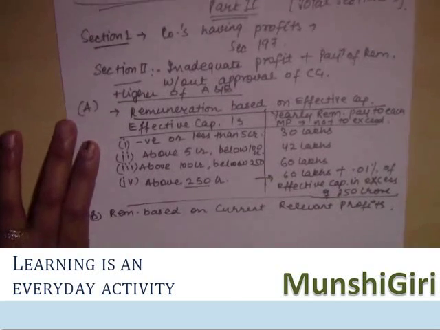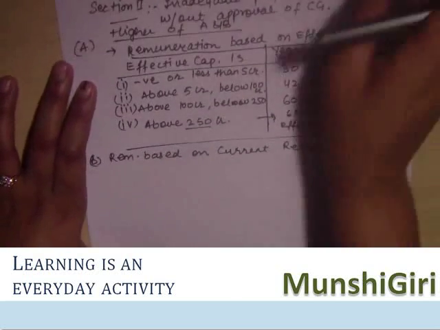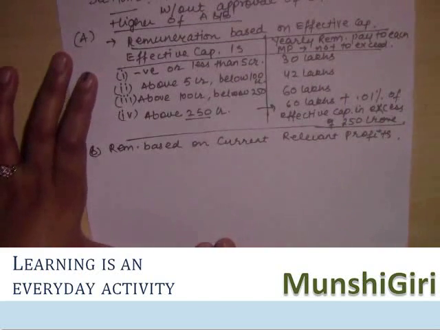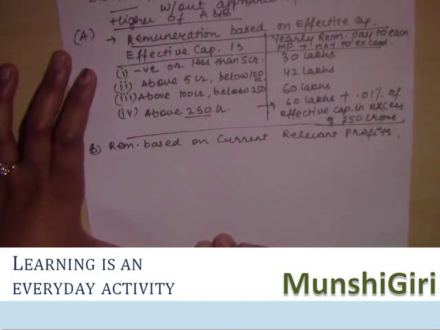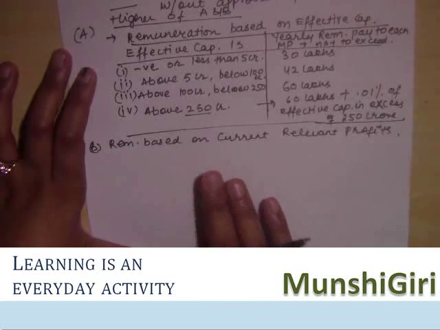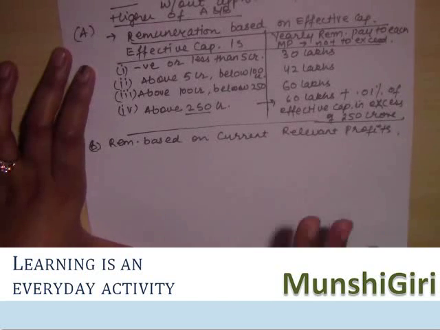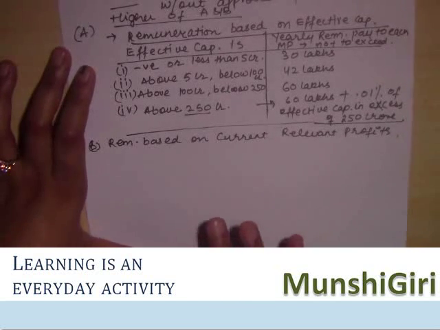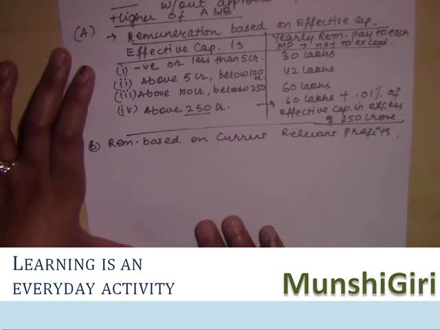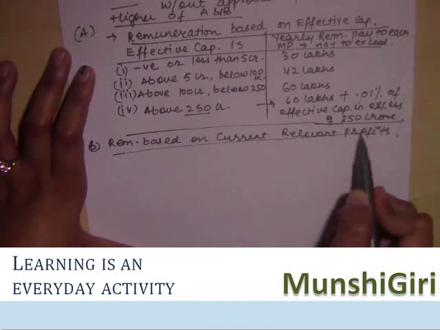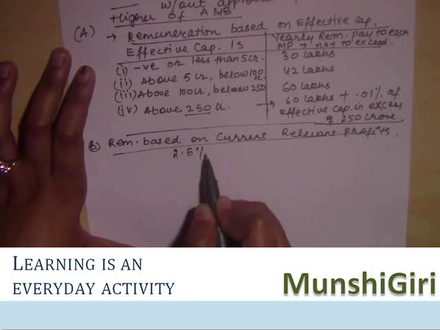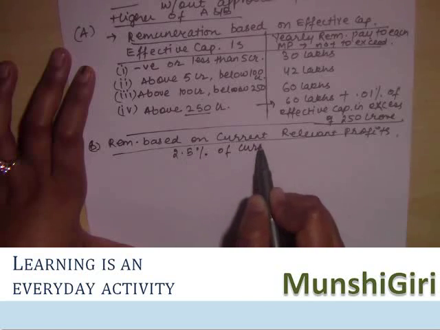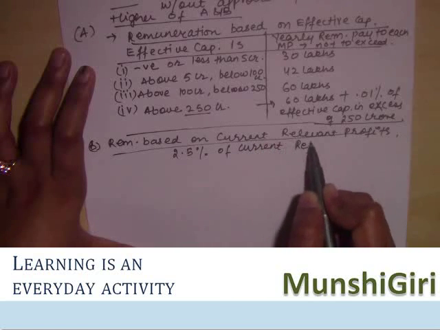So coming to the B part of it, so we talked about higher of A and B. A we have already covered, and the B part we are going to cover now. It says remuneration based on current relevant profits. The remuneration shall be 2.5% of the current relevant profits.